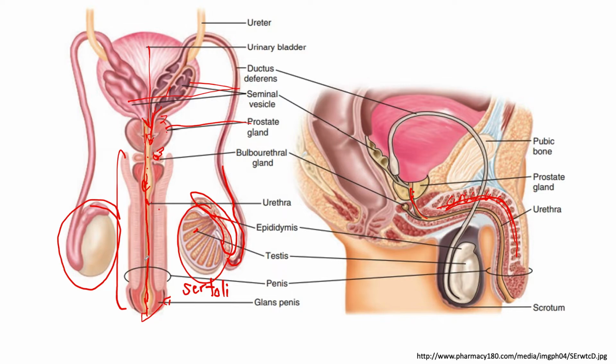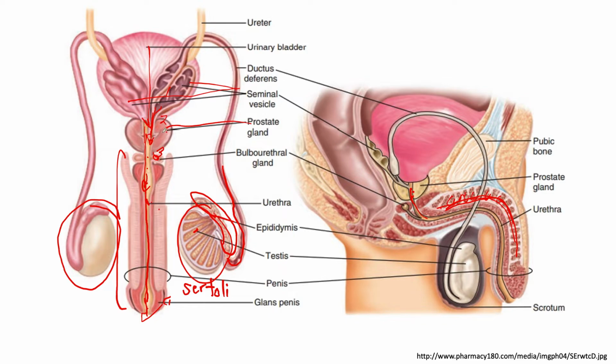So to buffer that acidic environment, your prostate gland releases substances to retain a somewhat neutral pH of 6, because that optimizes the motility of your sperm cells.